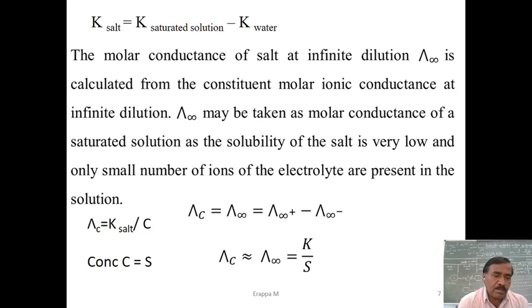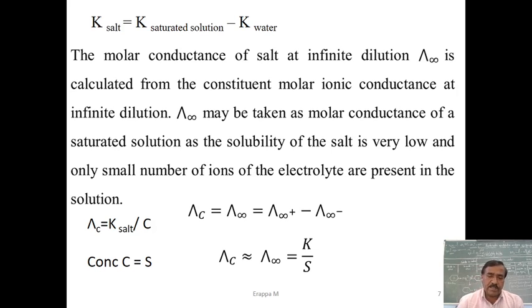You know the formula: equivalent conductance at a particular concentration is equal to the specific conductivity of the salt, K of salt, divided by C. Substitute lambda C as lambda infinity, and in place of concentration C write the solubility.